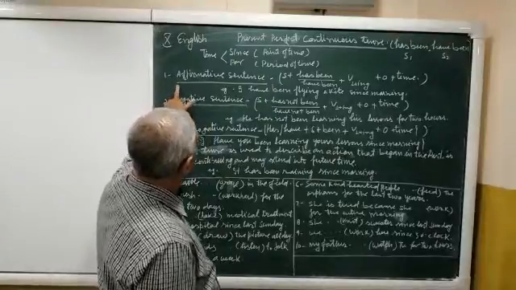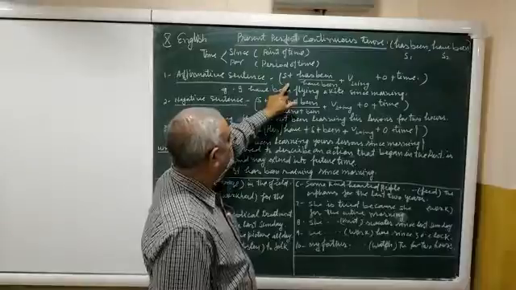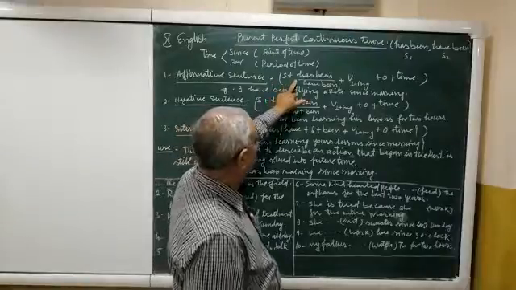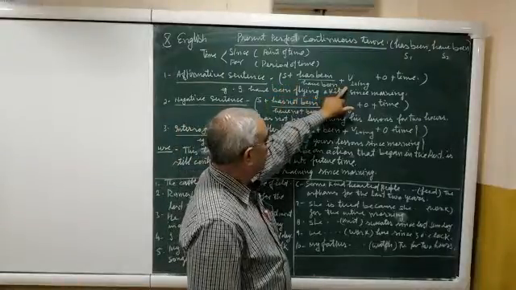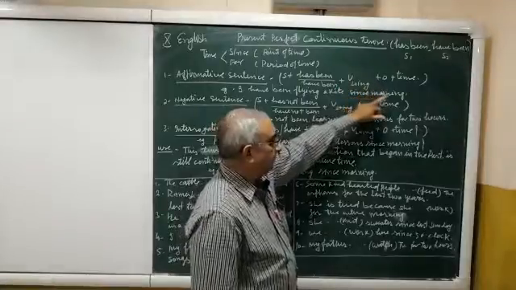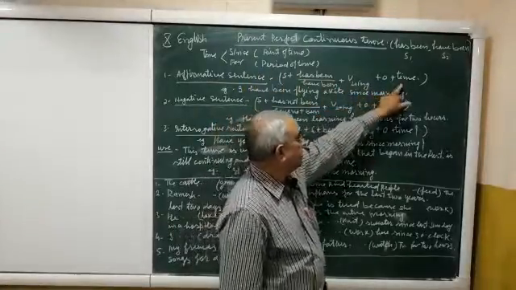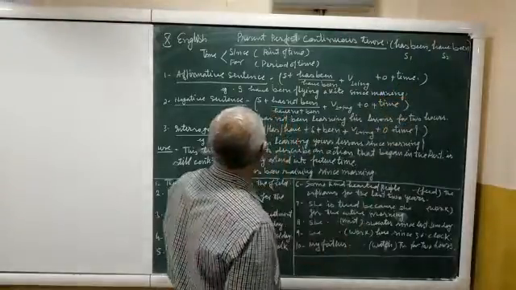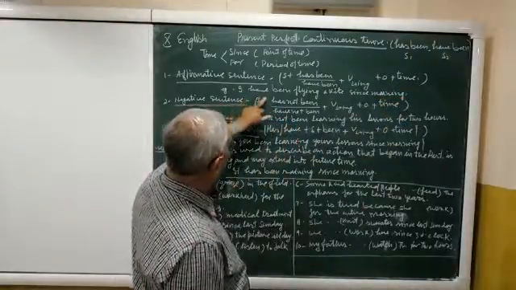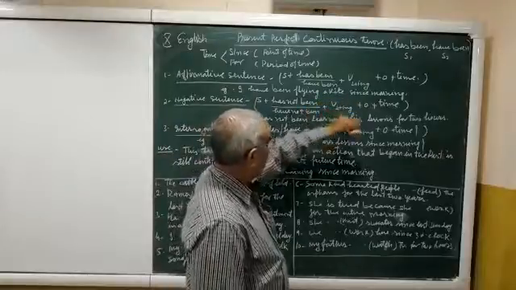Affirmative sentence. So this is the pattern of affirmative sentence: subject plus has been or have been plus first form of the main verb, object and time. Time is denoted by since or for. In place of time we can use here since or for plus time. For example, I have been flying a kite since morning.